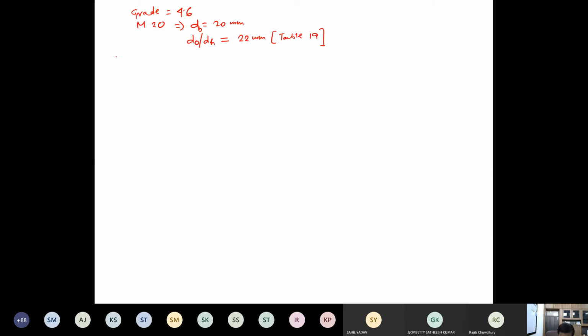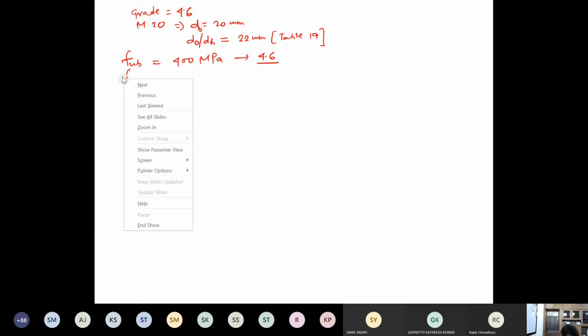Okay, what is the ultimate strength of the bolt? fub, the ultimate strength of the bolt, is 400 MPa, because it is a 4.6 grade bolt. And the ultimate strength of the plate, fu, would be equal to 410 MPa.